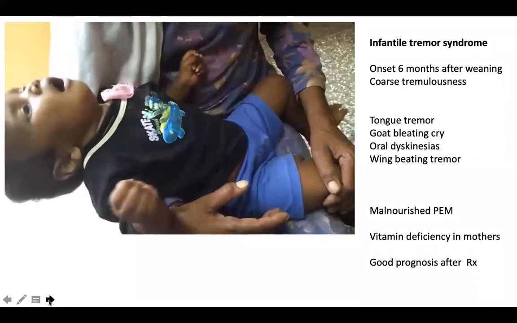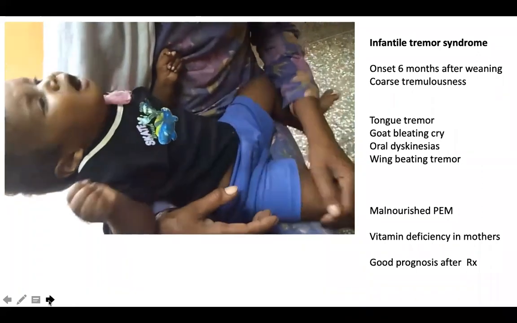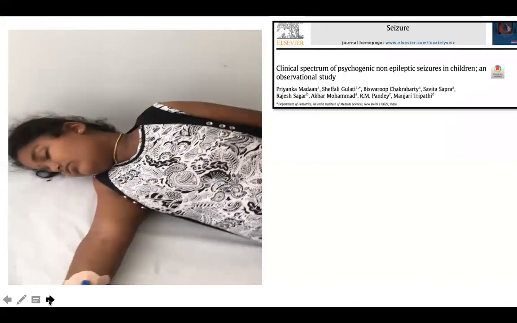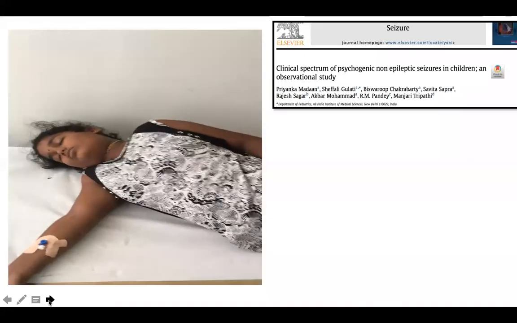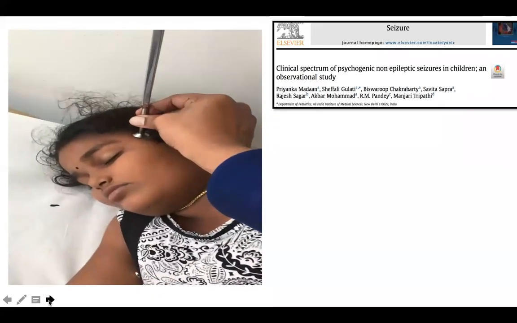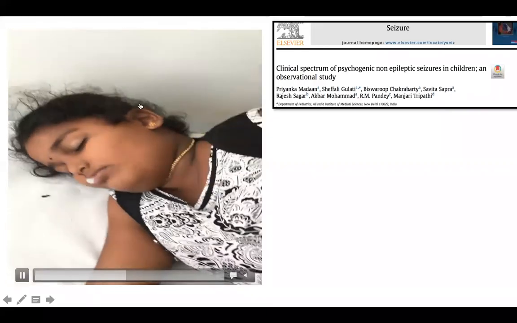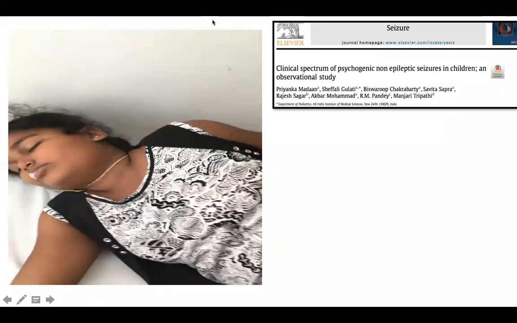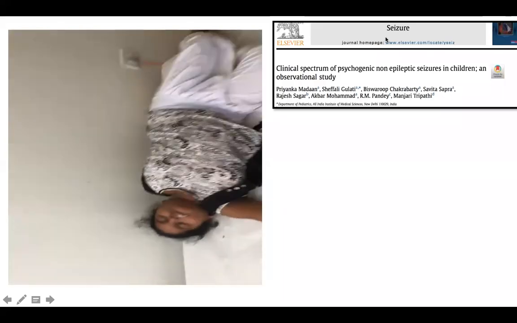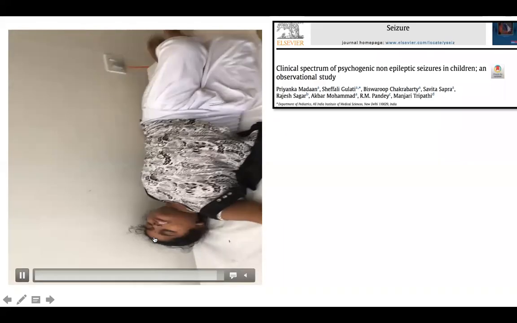Okay, vitamin deficiency, that is vitamin B12 deficiency in children. A rare condition, otherwise known as infantile tremor syndrome. Now this is a girl who had three months of frequent convulsions managed with 3 to 4 antiepileptics. Just carefully observe, I am using a tuning fork, and she's having these bizarre jerks, thrashing movements all over. She's having a bit of frothing of the mouth, right?